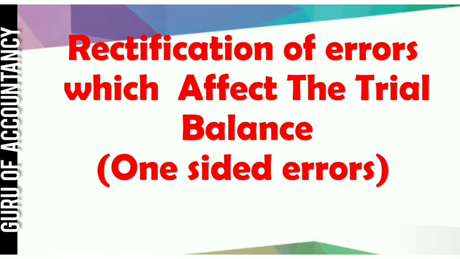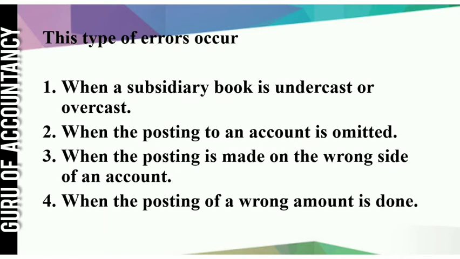Now let us understand rectification of errors which affect the trial balance, and they are also known as one-sided errors. This type of errors occur when subsidiary book is undercast or overcast, when the posting to an account is omitted, when the posting is made on the wrong side of an account, when the posting of a wrong amount is done.